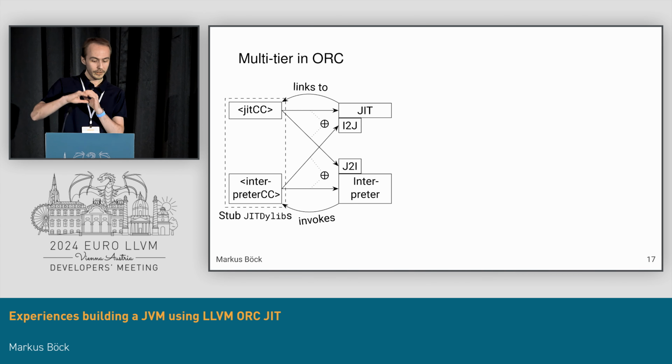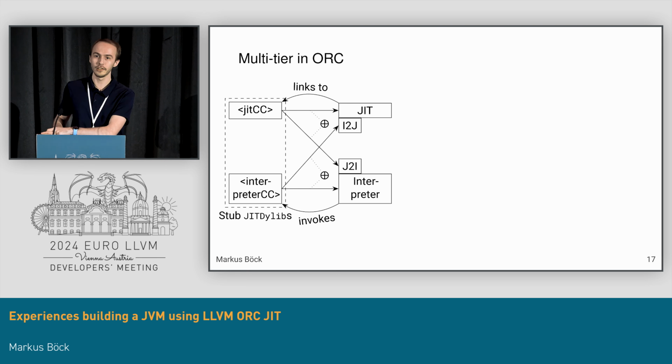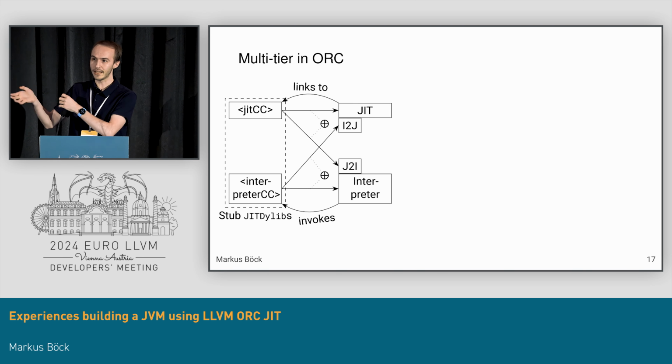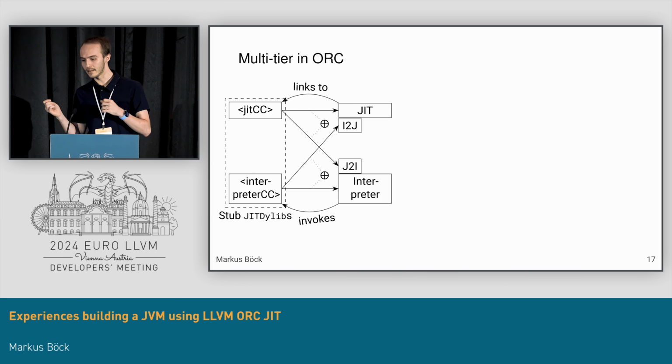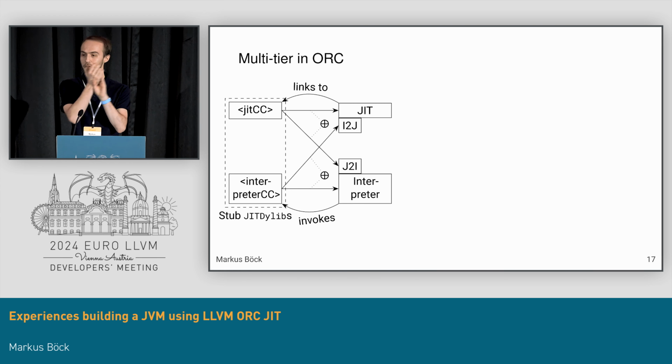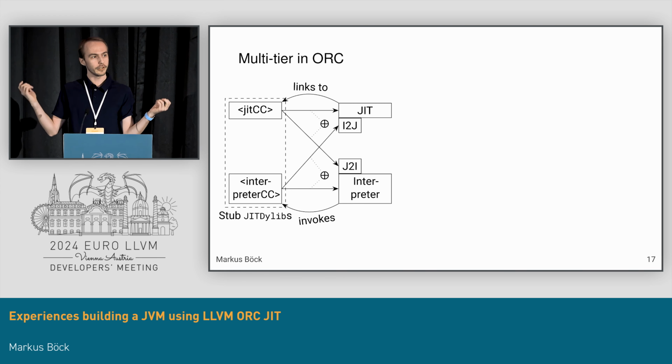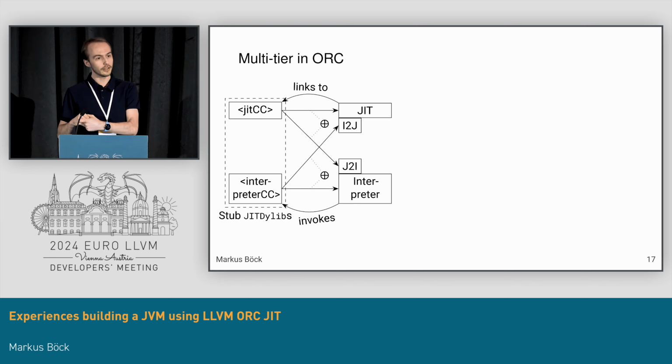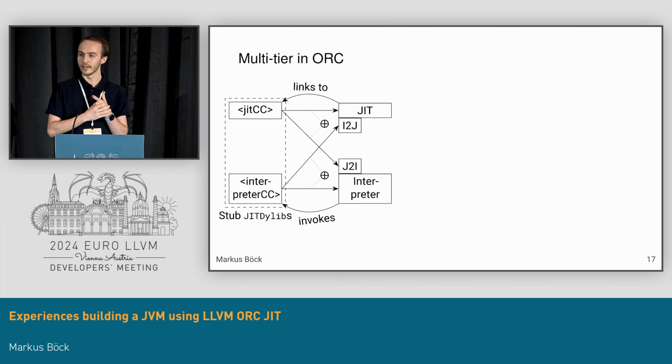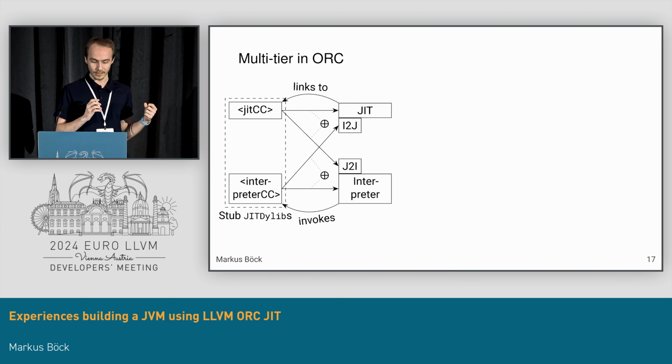And these can then either dispatch to the JIT or the interpreter. We can determine at runtime using the same lazy mechanism. The JIT itself links to the JIT CC, since it internally uses the JIT CC. The interpreter itself, when it calls a method, invokes through the interpreter CC stub.